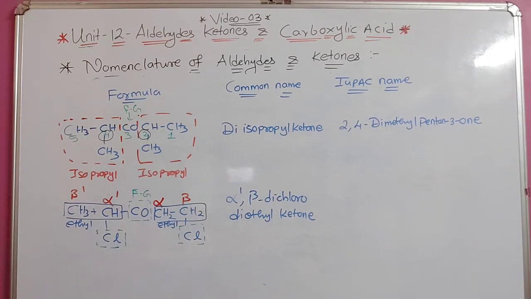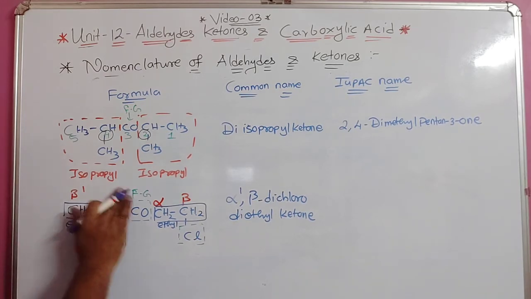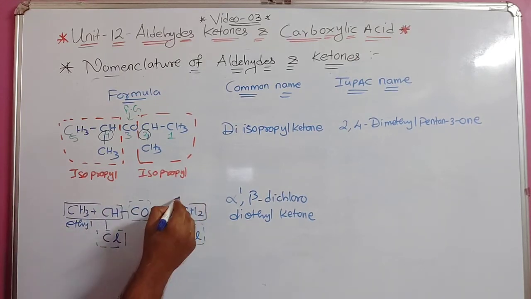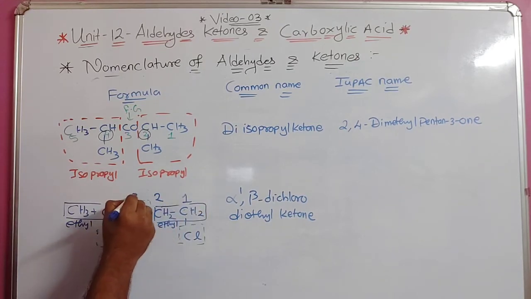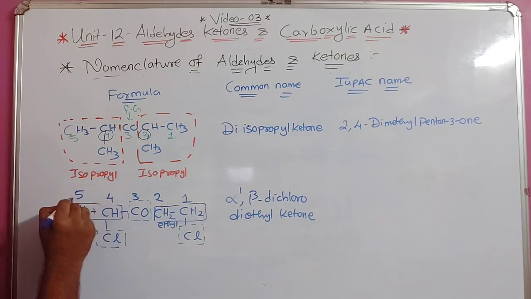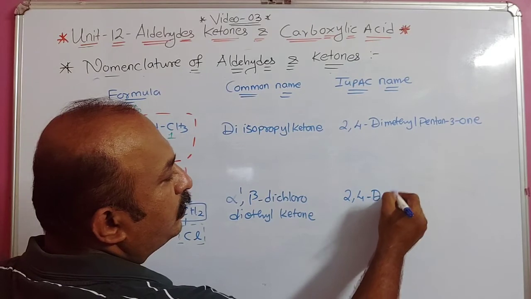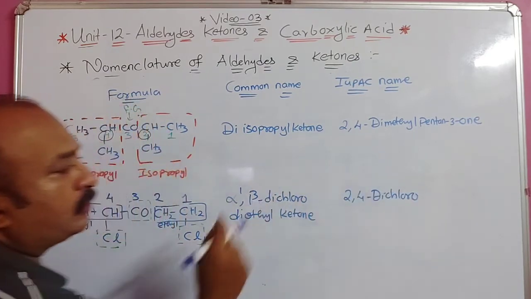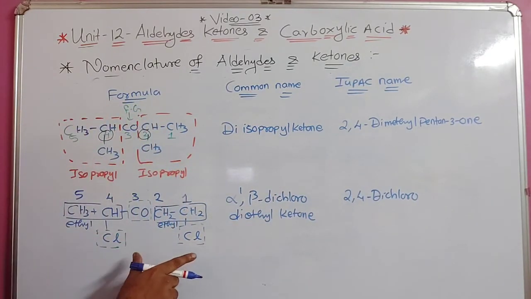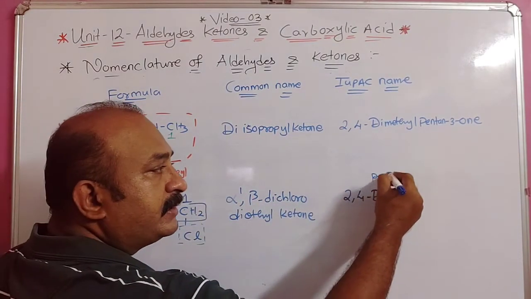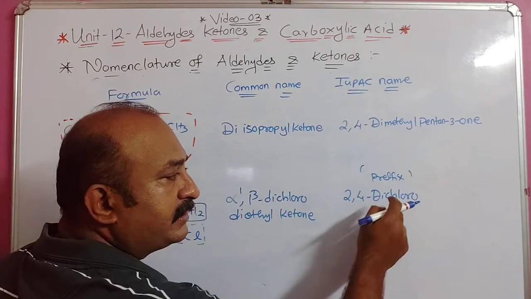Now suppose I want to write the IUPAC name, it is very simple. I'll remove this now. Okay, and here I'll start numbering 1, 2, 3, 4 and 5. So you can see at the 2,4 dichloro. Now why have I written chloro first? Because chlorine, that is a halogen functional group, is always written in the prefix. That's why it is written first.